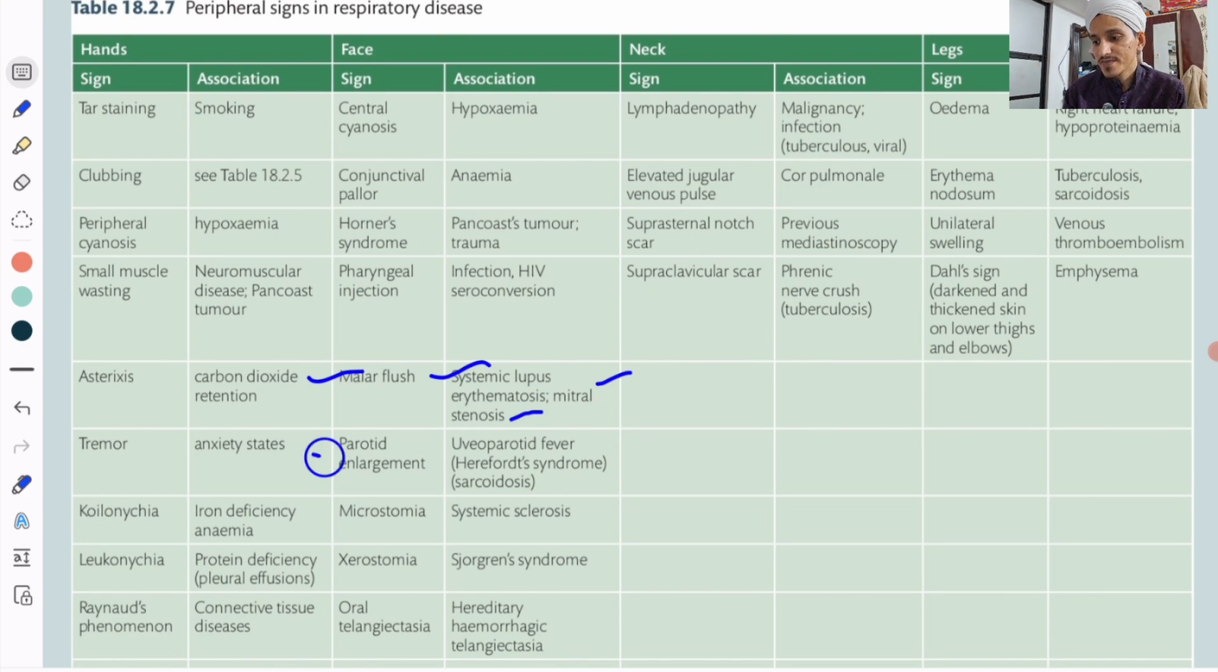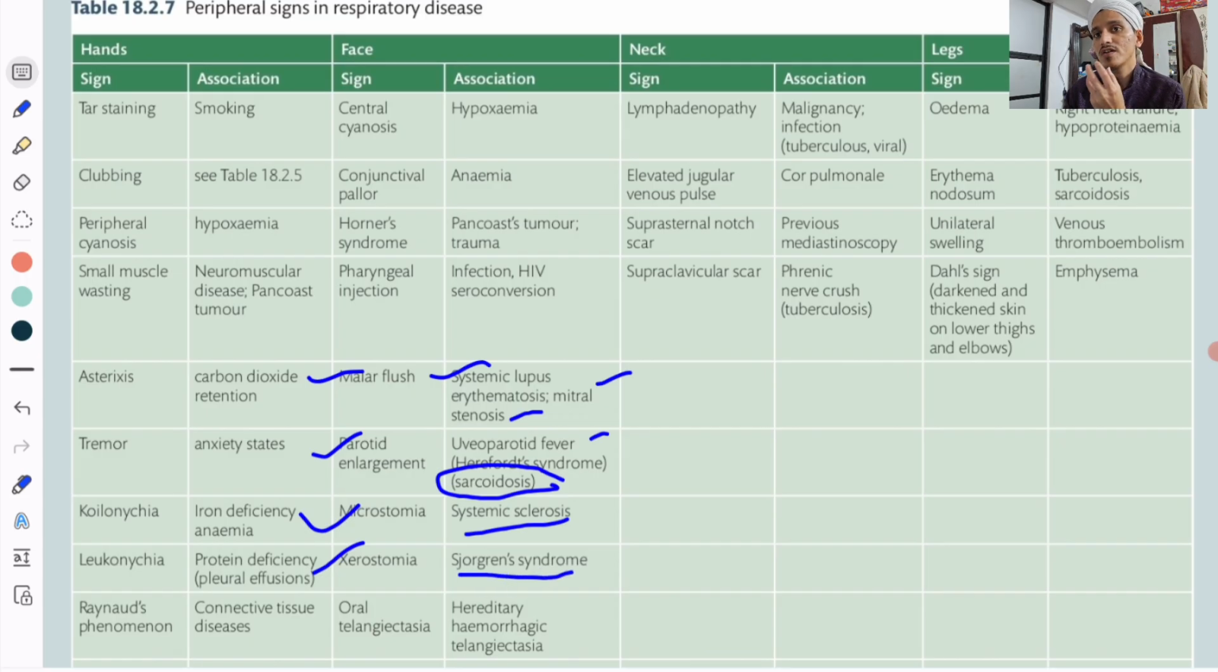Parotid enlargement: uveoparotid fever. Sarcoidosis, in sarcoidosis, you can have parotid gland enlargement. Microstomia, meaning small mouth, fish-like mouth, you can have in systemic sclerosis. Xerostomia, dry mouth, you can have in Sjogren's syndrome.